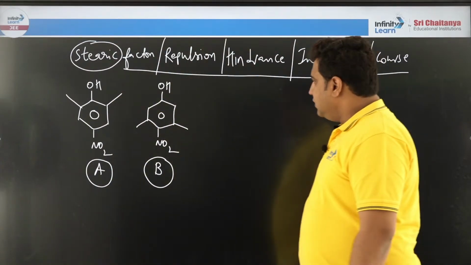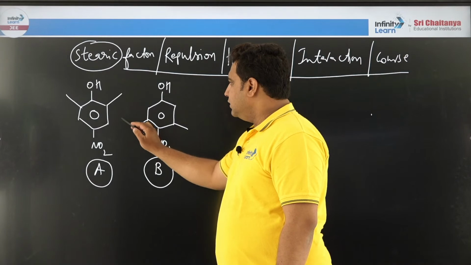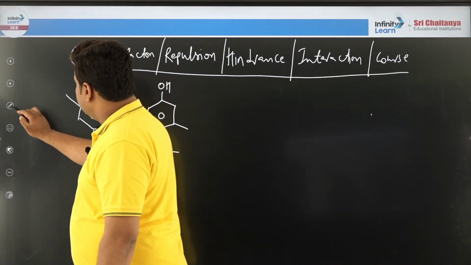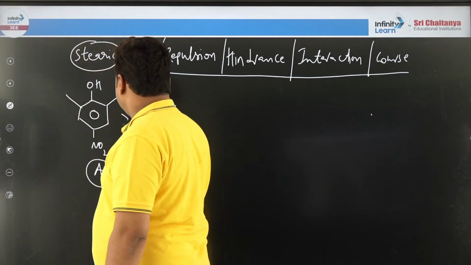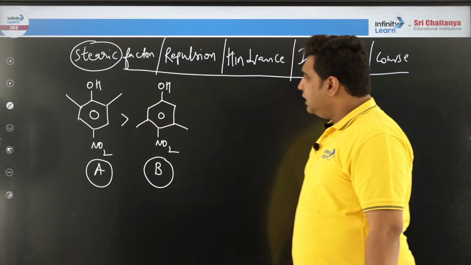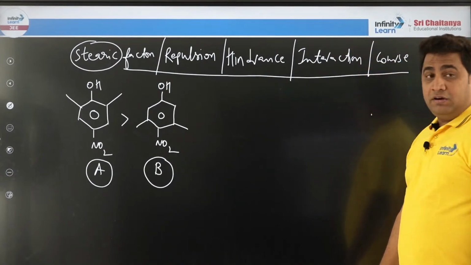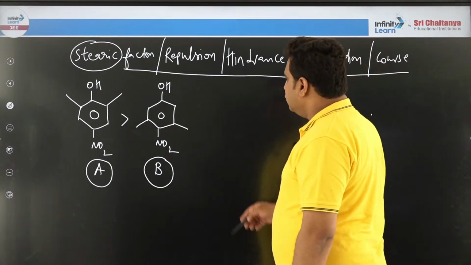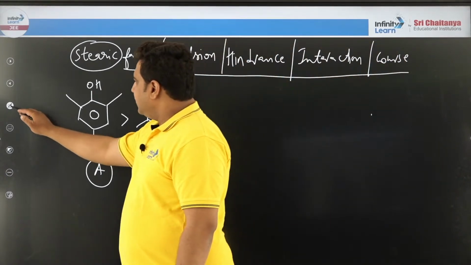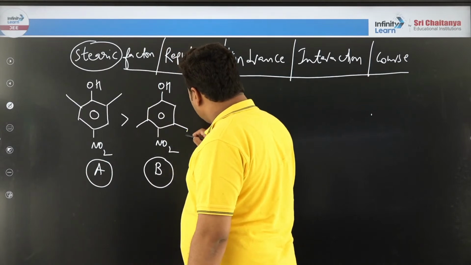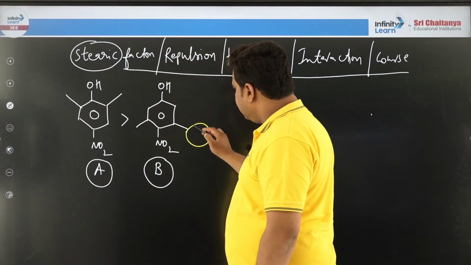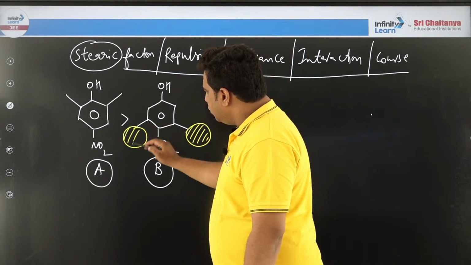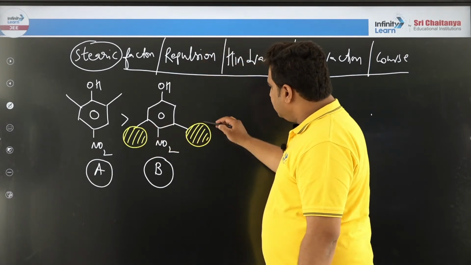Right. The answer is the first compound is more acidic. Just a moment, please. Right. Can anybody guess why I ticked the first compound as more acidic? Why not the second one? Okay. Here the factor that comes is called steric cores. So here all of you can see, what is this group? It's methyl. Correct? Everybody knows, no? What is this group here? This is also what group? Methyl.